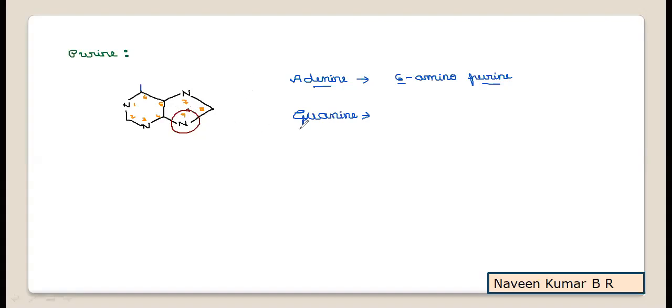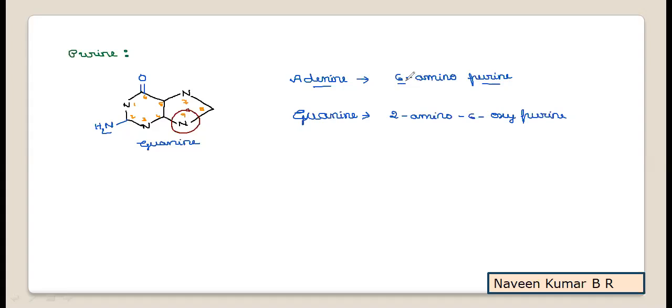So guanine is chemically known as 2-amino 6-oxypurine. That is, at the second position you will have an amine group, and at the sixth position you are having an oxy group. Oxy is double bond O. Now, this will be the structure of guanine.